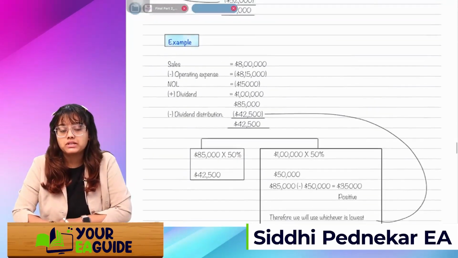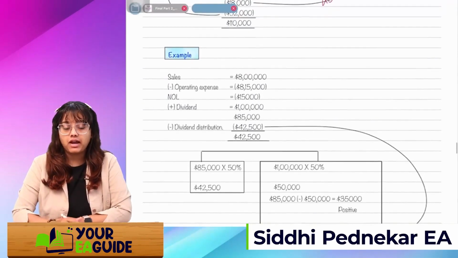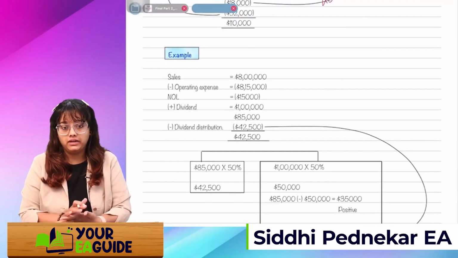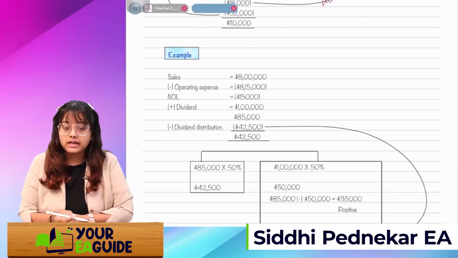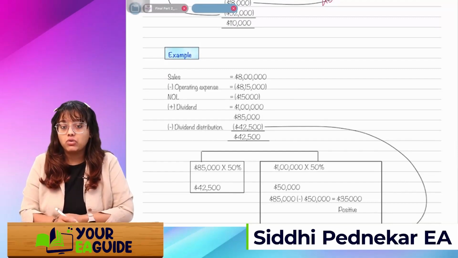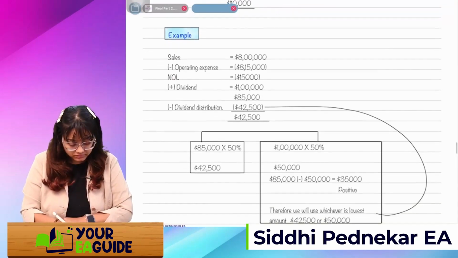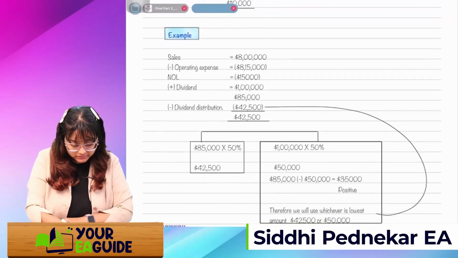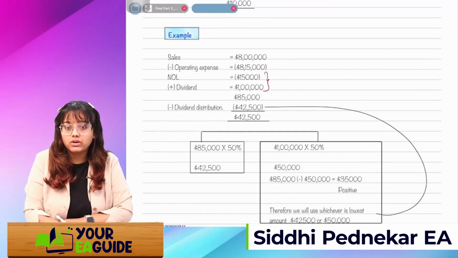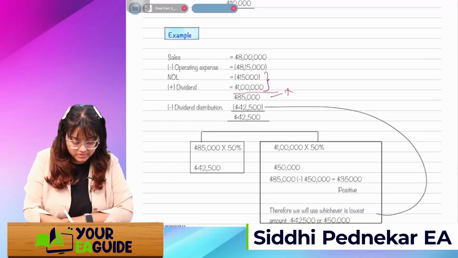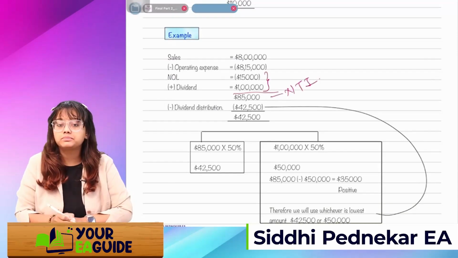Next MCQ question is, if I'm having gross sales of 8 lakh, my operating expenses are 8 lakh 15. So I can say I have a NOL, net operating loss of 15,000. So I have received a dividend of 1 lakh. And if I add this dividend of 1 lakh into this NOL, I can say I have a net taxable income of 85K.